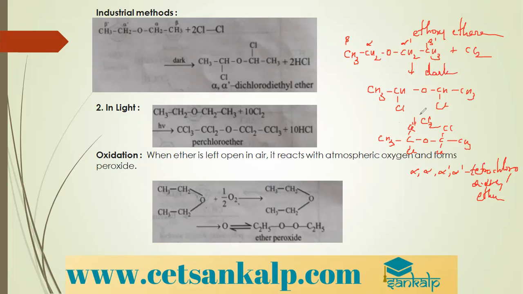But if you take the same reaction, CH3CH2OCH2CH3, in presence of light, all alpha, beta, alpha prime, beta prime hydrogens get substituted, all of them. So here three hydrogens, three chlorines come; two hydrogens, two chlorine atoms, O, C, two hydrogens, two chlorine atoms, C, three hydrogens, three chlorines. All of them get substituted, and this compound is called perchloroether.